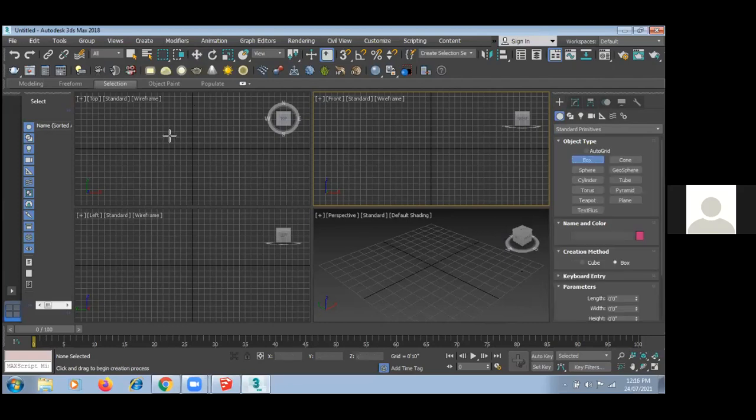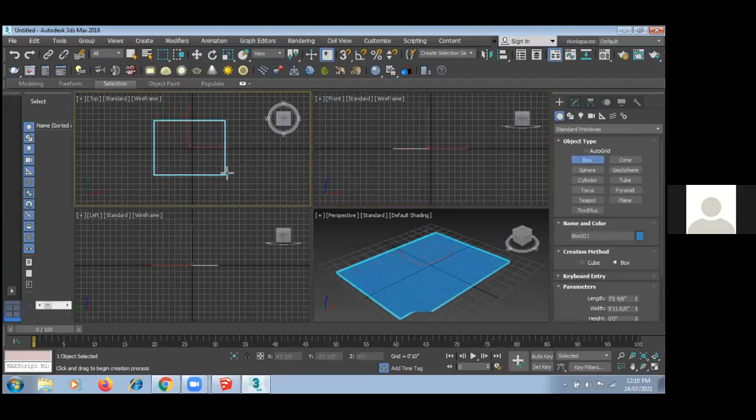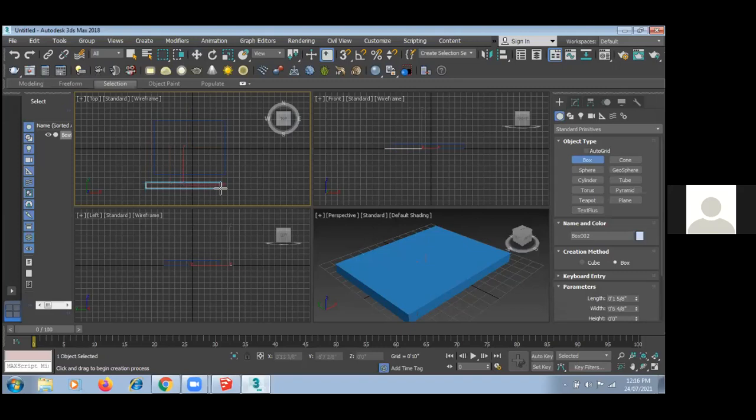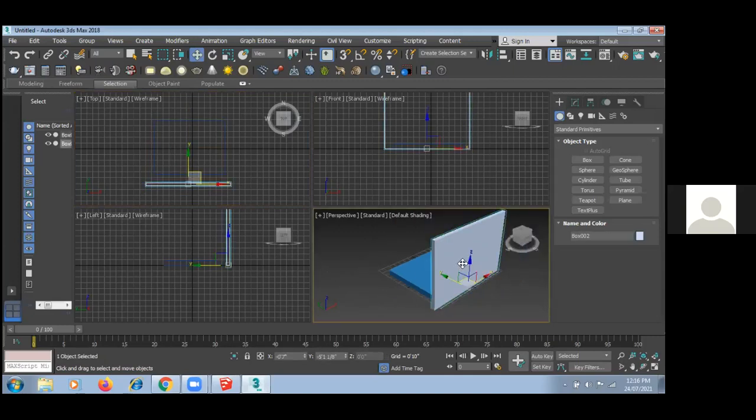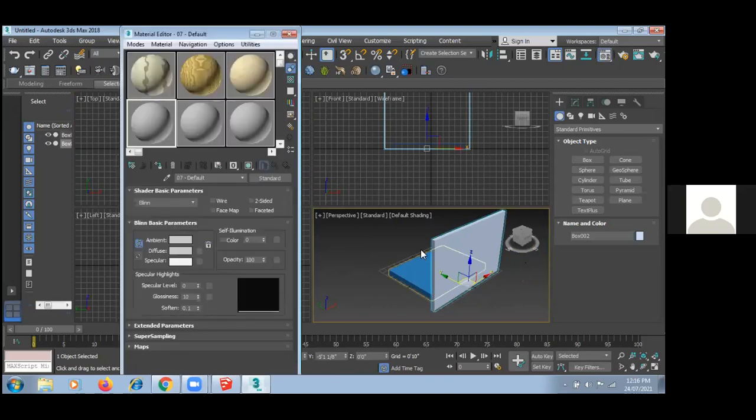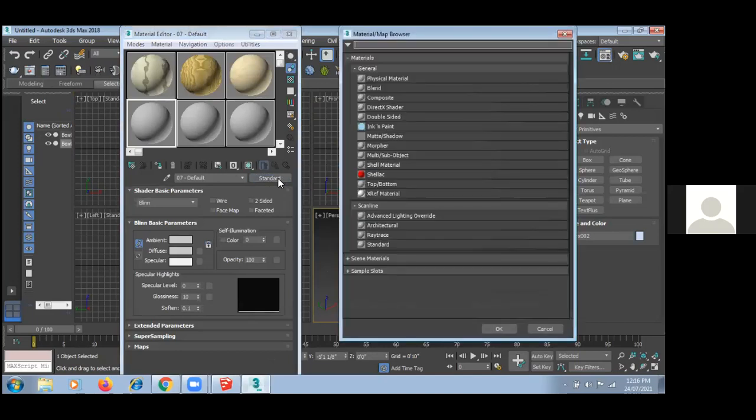Suppose this is my object, and now you can't see this object in 3D views, right? And I want this as a glass. So again, M for material, I have to select M for material. Here I have standard, so click on standard. I have options like ray trace.